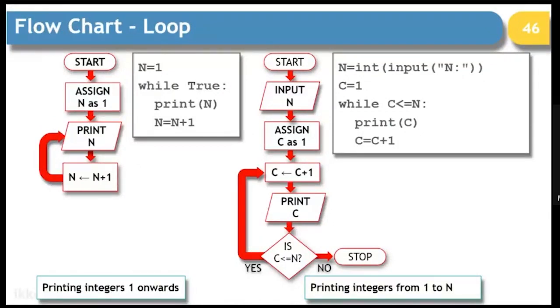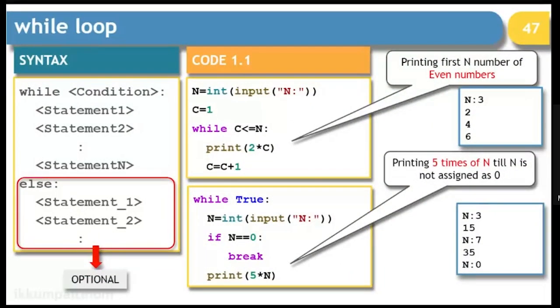Then you can give them an idea with the help of a flowchart. The first part is a non-terminating loop where you keep on displaying numbers one after another, never ending. And in the second example, as soon as the value of C is greater than N, it will stop. So these two flowcharts give you a very good example of terminating and non-terminating loops. These are very simple examples of loops.